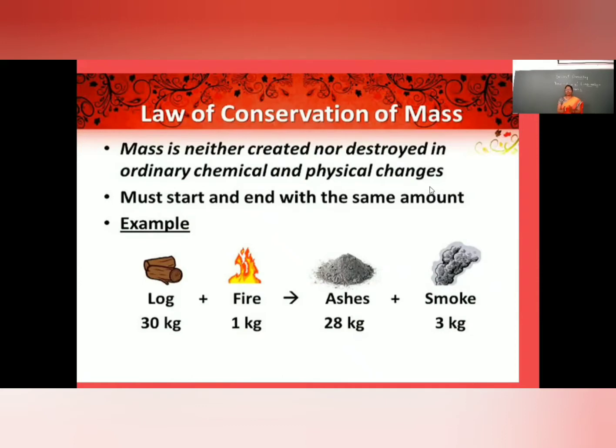See the example given on screen. If we burn 30 kg of a wooden log, and for that we use 1 kg of fire, so the total is 31 kg of mass before the reaction. When it burns, it gives ashes and smoke. The ashes are 28 kg and the smoke is 3 kg. So before and after the reaction, mass remains constant. So it follows the law of conservation of mass, that is, mass is neither created nor destroyed; it remains constant before and